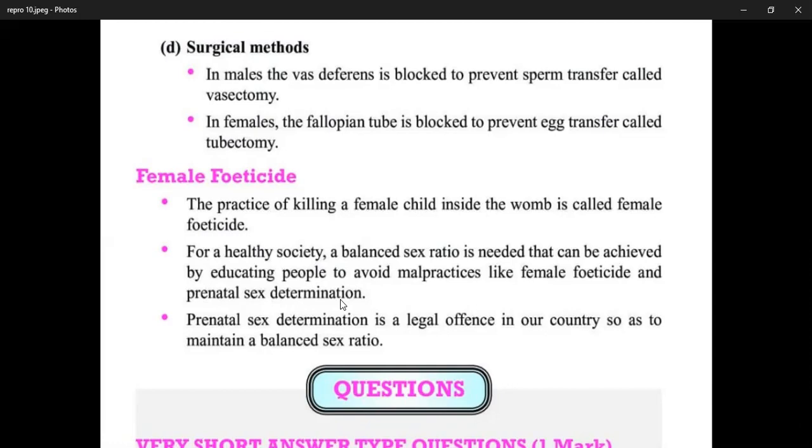Desire for a male child kills the female, and this is called female foeticide. Prenatal sex determination is an illegal offense in our country, so as to maintain a balanced sex ratio.